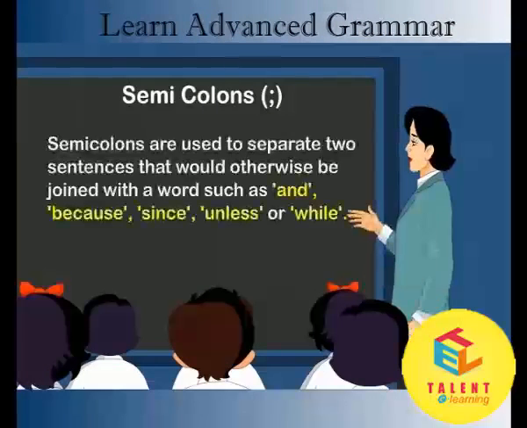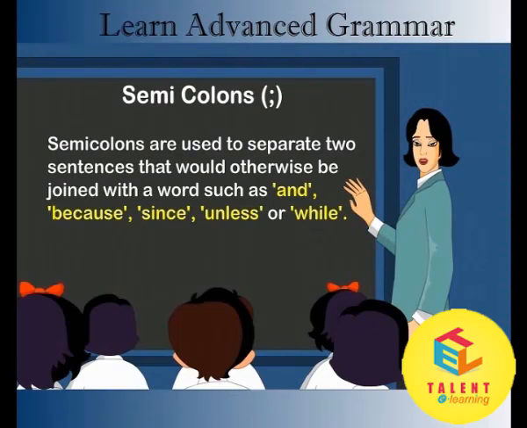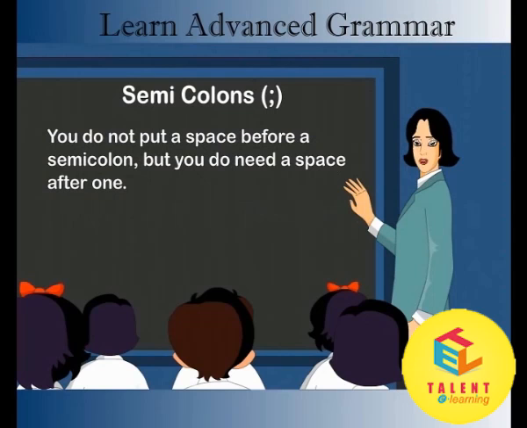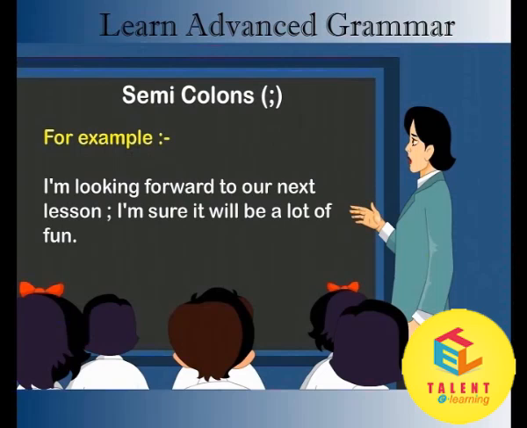Semicolons. Semicolons are used to separate two sentences that would otherwise be joined with a word such as and, because, since, unless, or while. You do not put a space before a semicolon, but you do need a space after one. For example, I am looking forward to our next lesson; I am sure it will be a lot of fun.